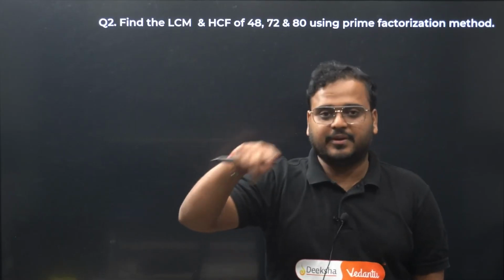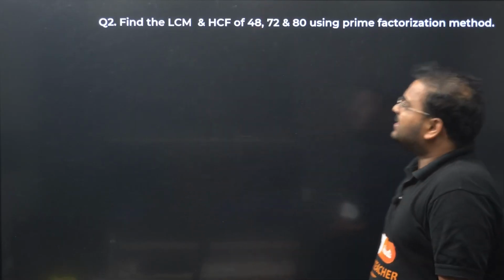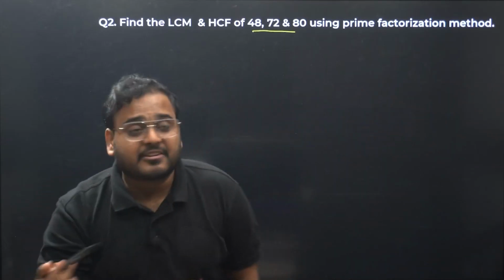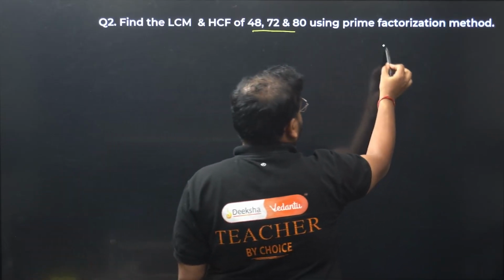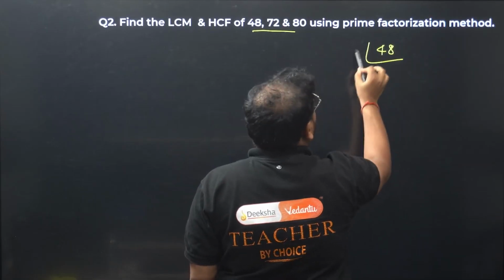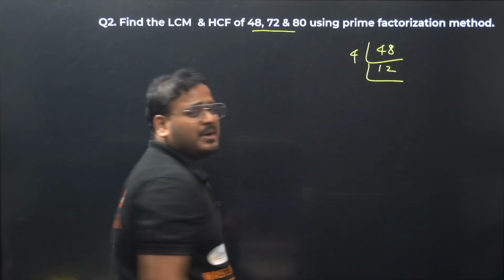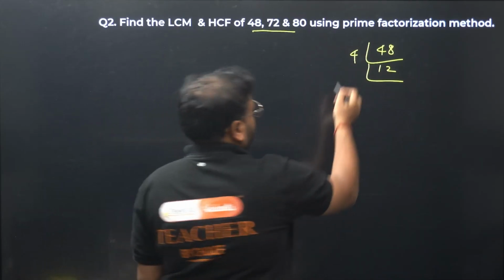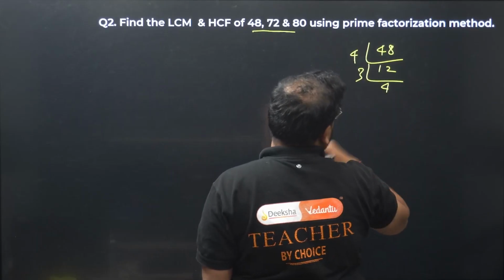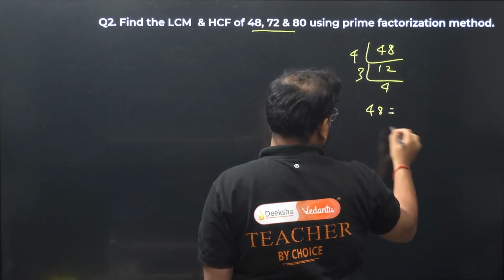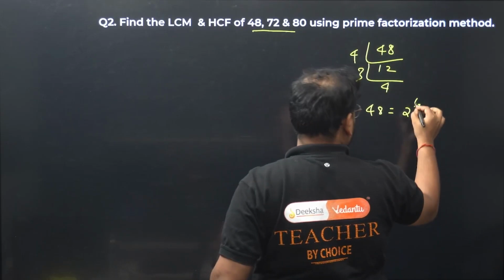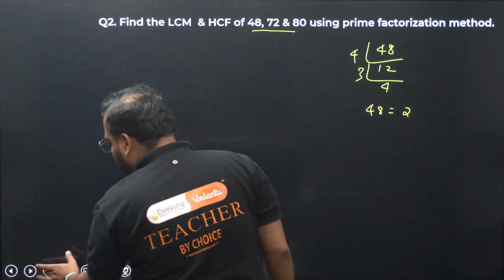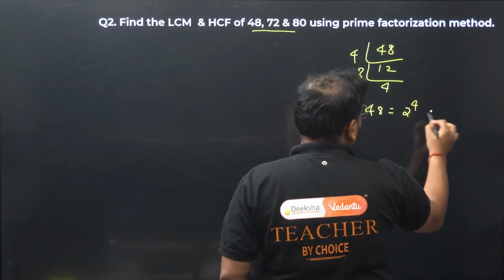Now comes the world of questions. Of course, we'll have concepts in between. Find the LCM and HCF for 48, 72 and 80. We'll use the prime factorization method. Apply for 48: we have 4 and 12. Sir, 4 is not a prime factor? We can write 4 as simply 2 power 2, right? We can do that later. So 48 is 2 power 4 into 3. 2 power 4 is 16, and into 3 means 48.